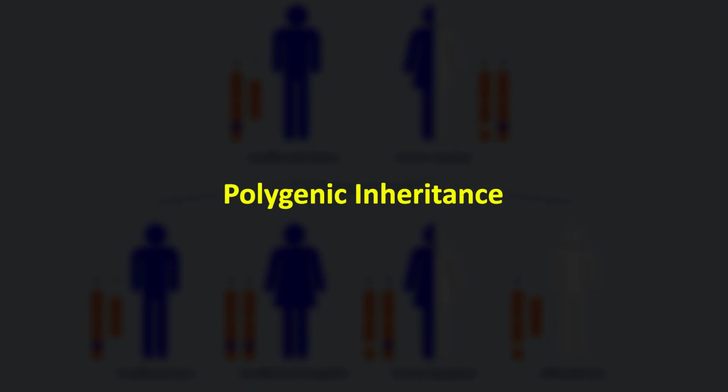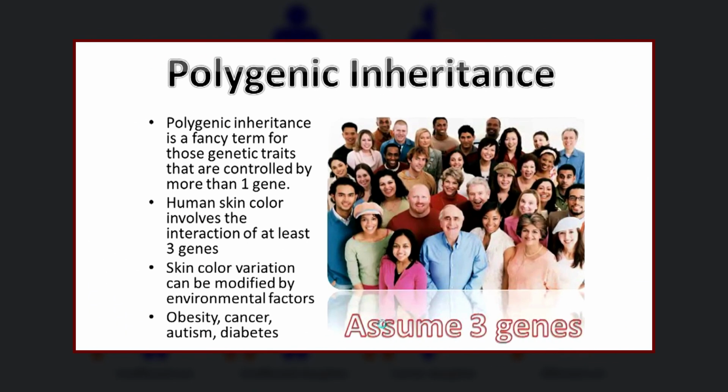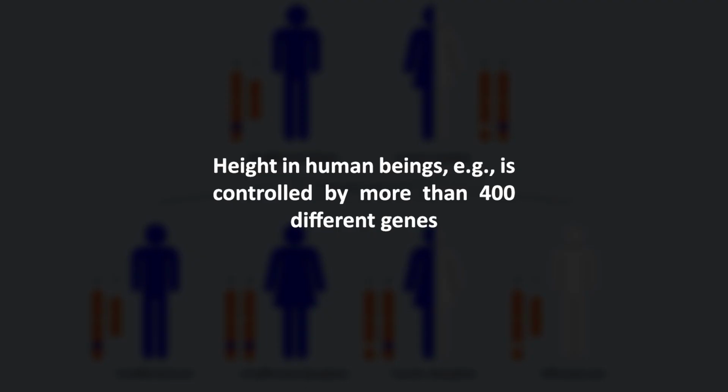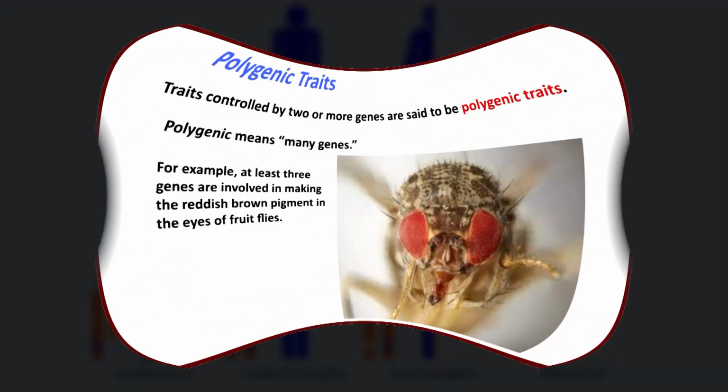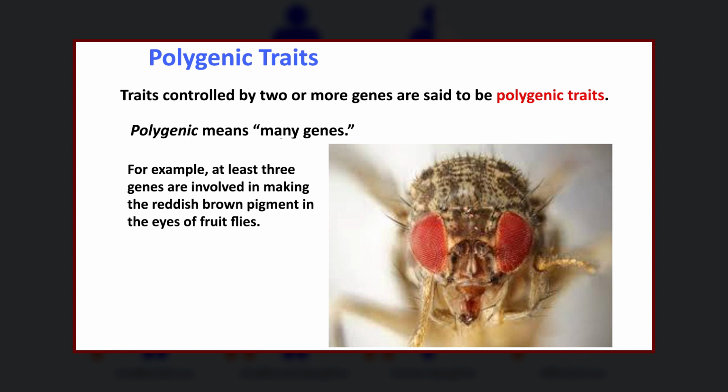Dear students, let's now discuss the polygenic inheritance. There are some traits that are controlled by more than one gene. Height in human beings, for example, is controlled by more than 400 different genes. Similarly, the pigmentation of the skin or skin color is controlled by at least 4 genes. In fruit flies, the reddish brown pigment in the eyes is a result of at least 3 genes.